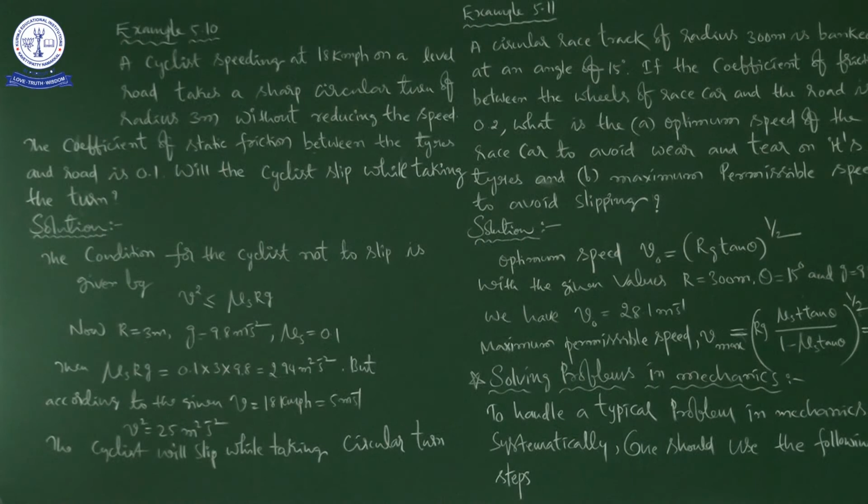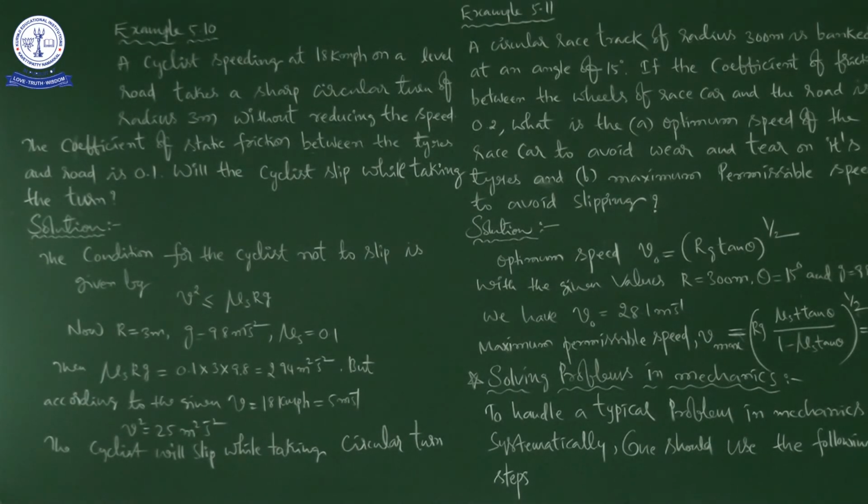But when it is moving with optimum speed, the normal component is enough to provide the needed centripetal force, and the frictional force is not needed.